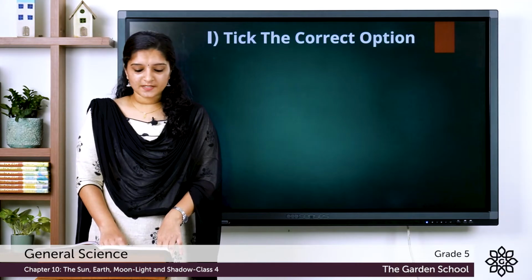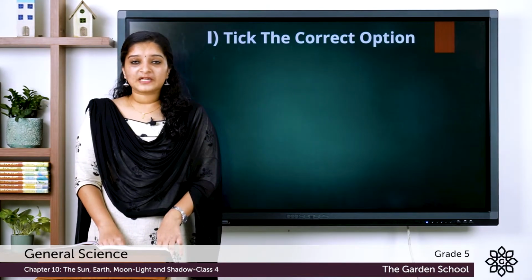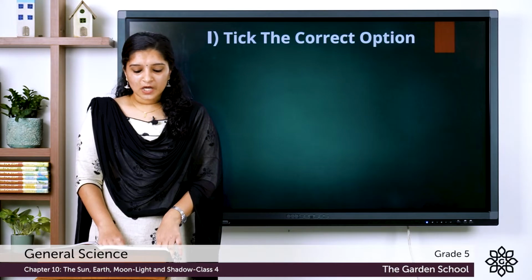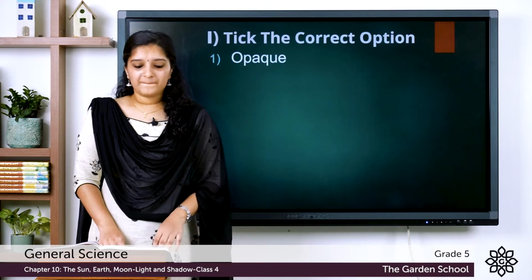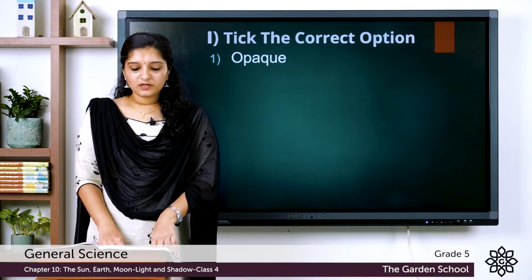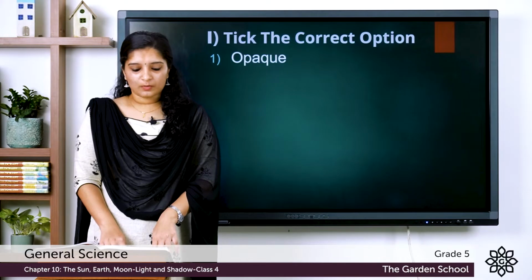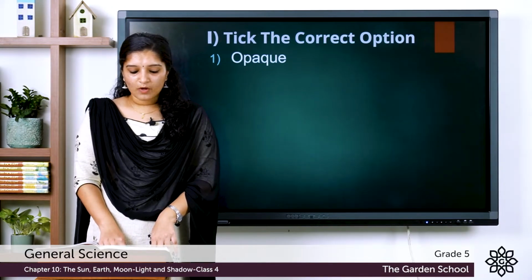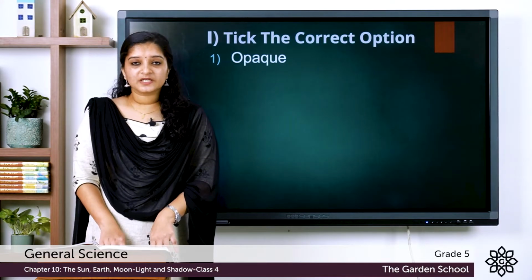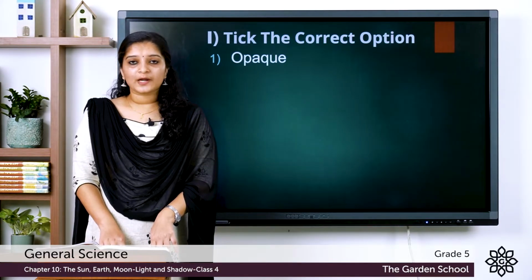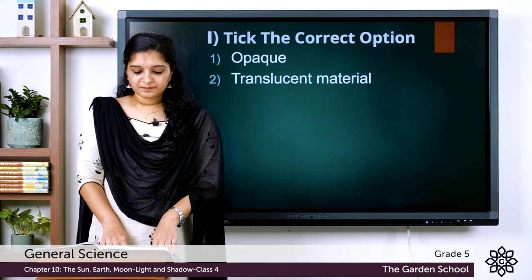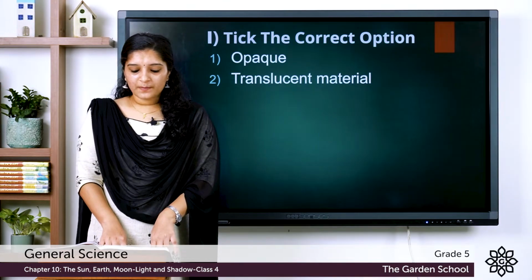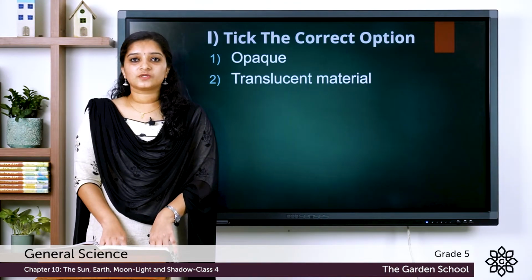The first question is, a dark shadow is formed when the object is, the options are transparent, translucent and opaque. The answer is opaque. A dark shadow is formed when the object is opaque. The second question, a toy car that allows some light to pass through it is made up of, options are A transparent material, option B translucent material and option C opaque material. The answer is translucent material. A toy car that allows some light to pass through it is made up of translucent material.